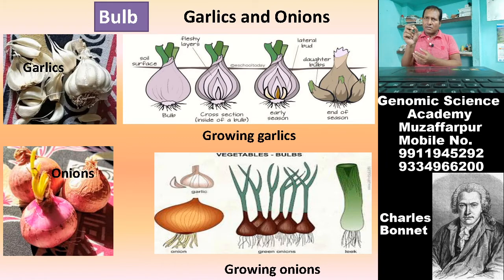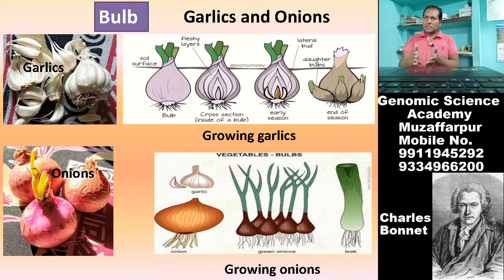Each and every individual of this fleshy part acts as a vegetative propagule. So bulb is also one of the vegetative propagules. Examples are garlic and onion.